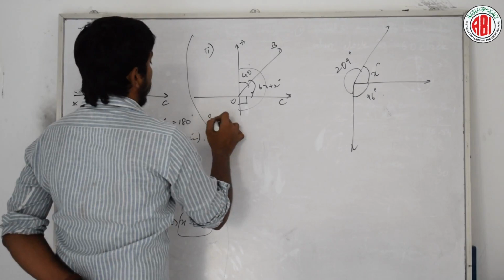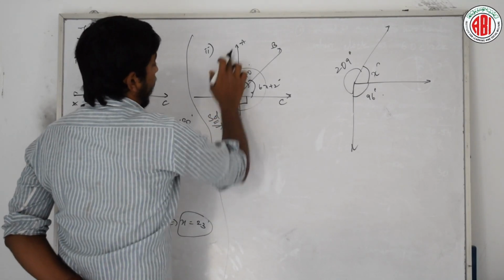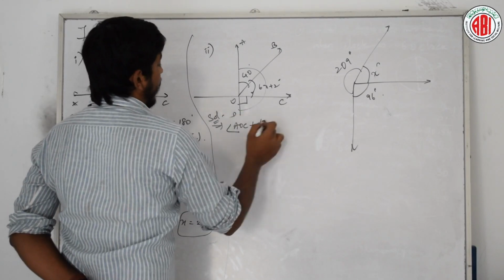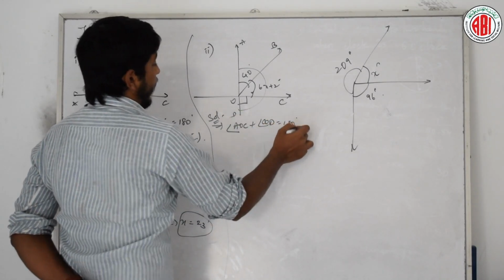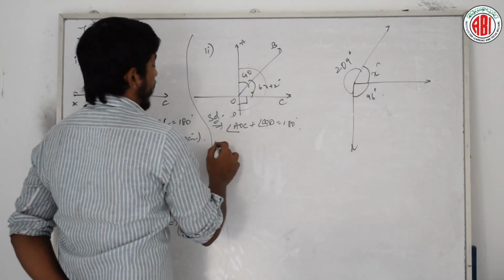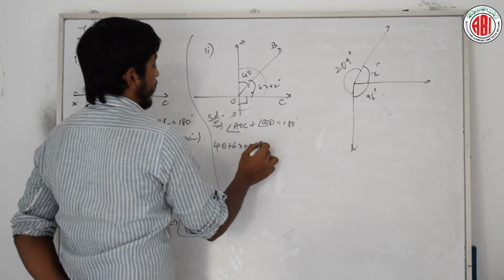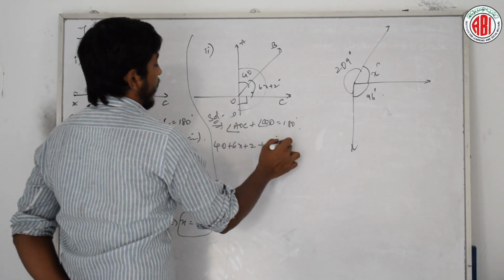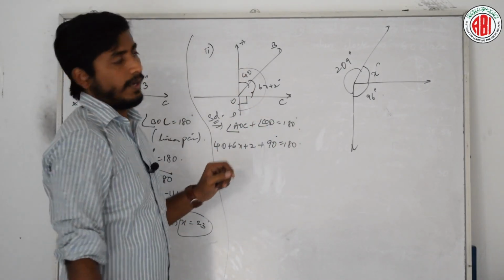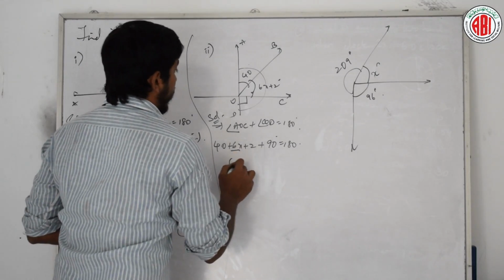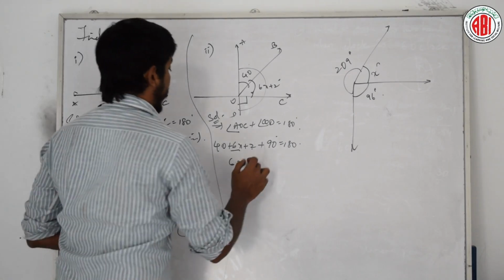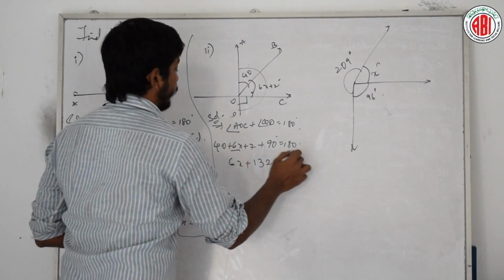Therefore, here angle AOC plus angle COD is 180. Okay, AOC, what is AOC? 40 plus 6x plus 2, plus COD is 90, or else I can simply directly write this angle as 90. Clear? Now see here, 6x plus 42 plus 90, how much is it? That is 132.